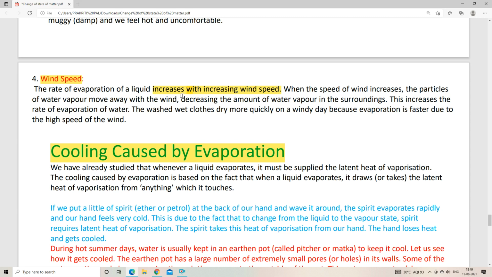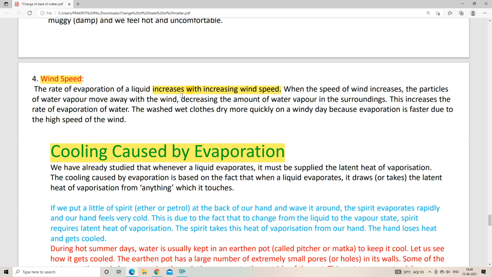Whenever the speed of the wind increases, the particles of the water vapor move away with the wind, and as a result, the amount of water vapor decreases in the surrounding, and this increases the rate of evaporation of water.